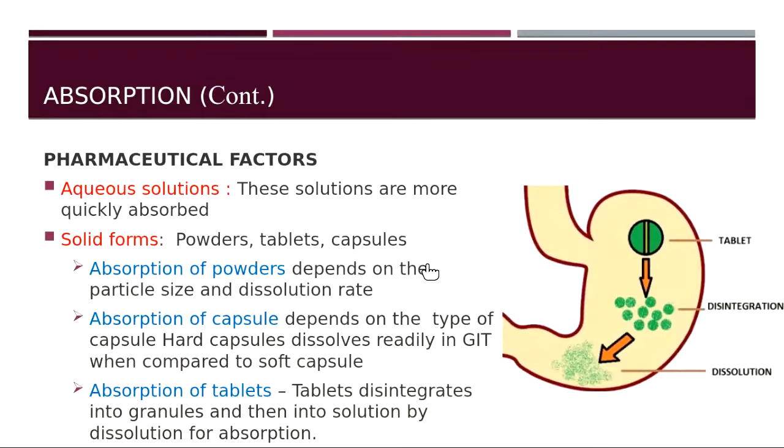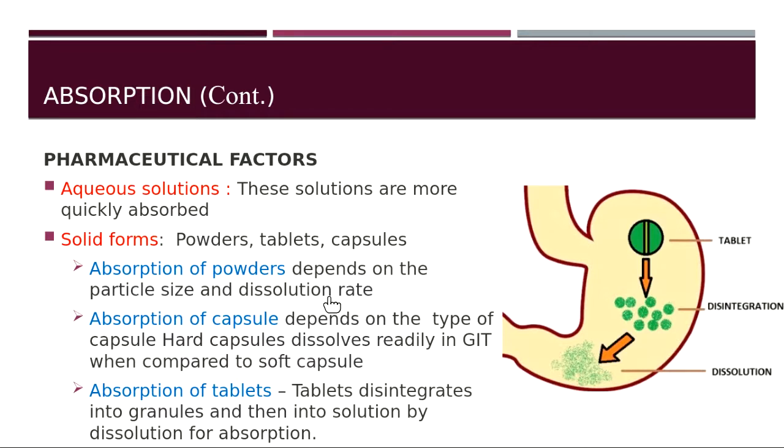It has to be first broken down into small particles, that is known as disintegration. After that, it has to be made into a solution, that is known as dissolution. So these two-step procedure has to take place and then after that it will be absorbed. So absorption of powders depends upon the particle size and the dissolution rate.